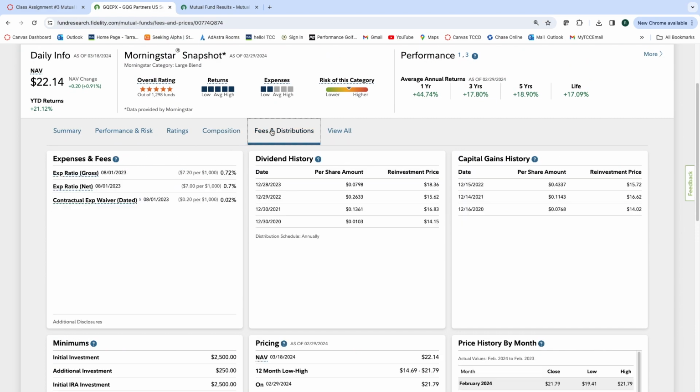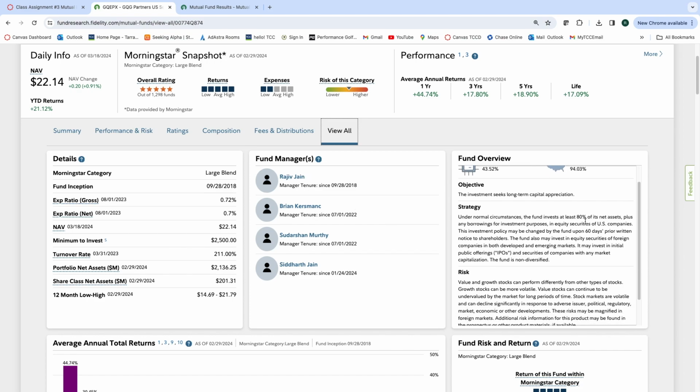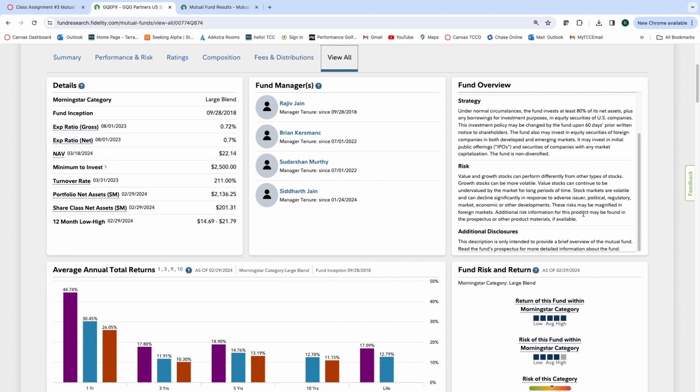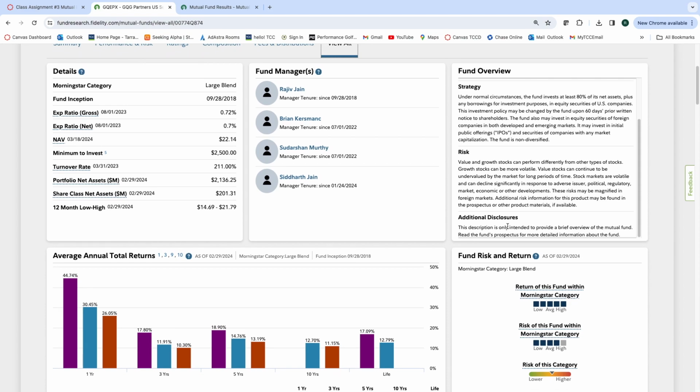Their fees and distributions, again, there's our fees right in here, and of course we could view all of it right there if we wanted to. The fund managers, again, if you want to really get yourself inundated with some great information. This is their strategy, this is the risk, and any disclosures right in here that they'll tell you about.